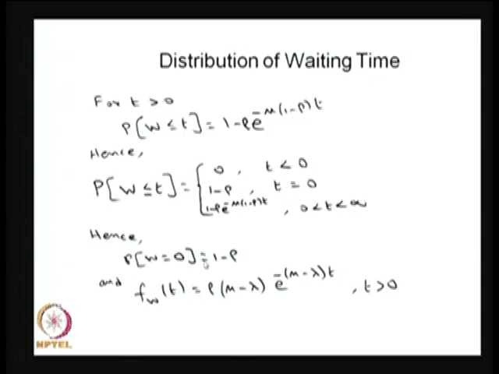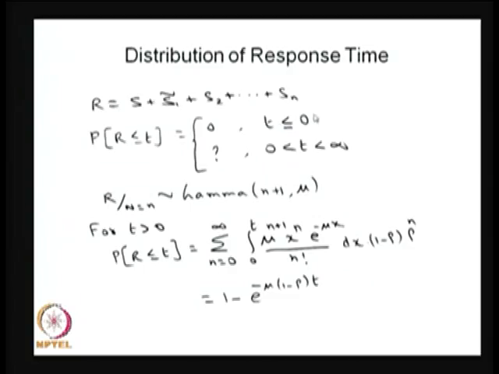So once you get the CDF, you can conclude this is a mixed random variable with the probability mass at 0 equal to 1 minus rho, and the density function over the interval 0 to infinity is rho times mu minus lambda times e power minus mu minus lambda times t. That is the probability density function for the distribution of waiting time. Similarly, one can get the distribution of the response time also, or the total time spent in the system.